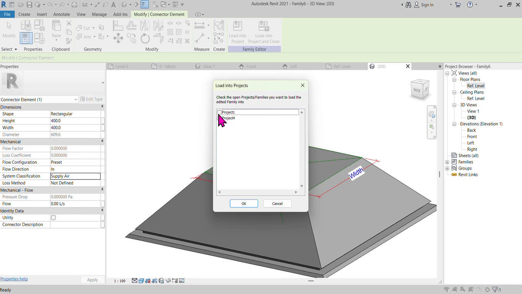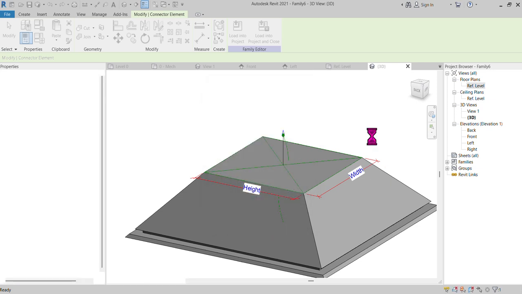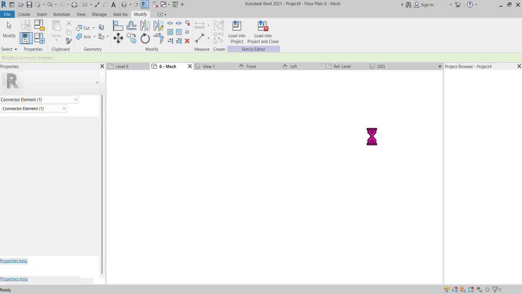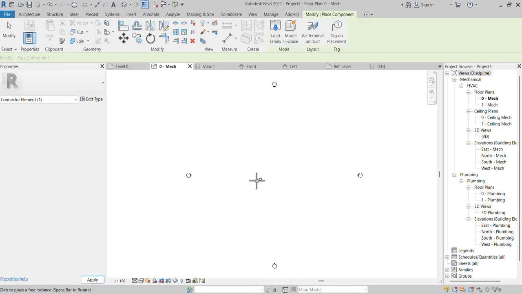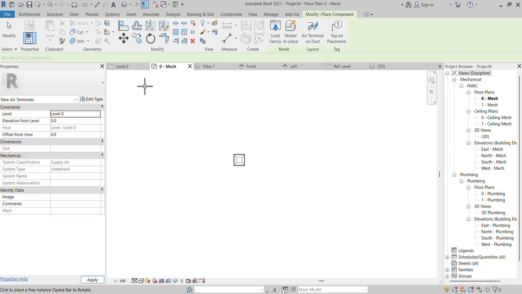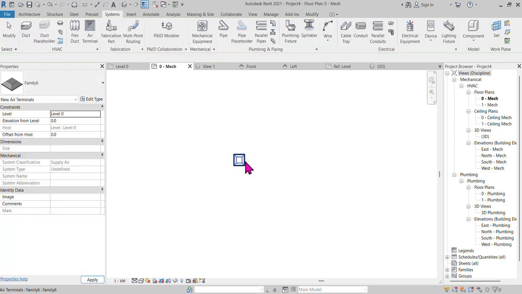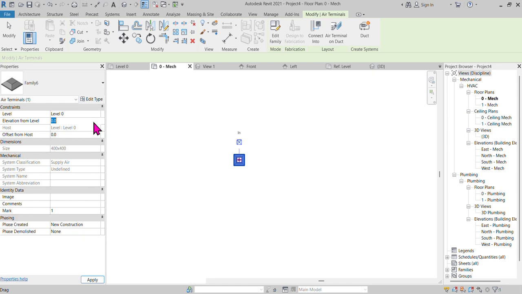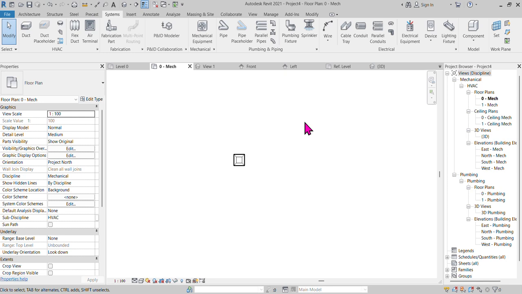You remember I already opened one project here. Okay. So MEP template. It's a mechanical template. So you can find it. At the same time, don't forget, you should mention the height of your air terminal.